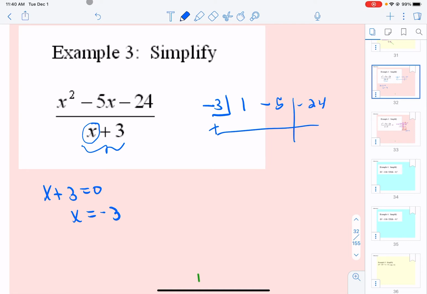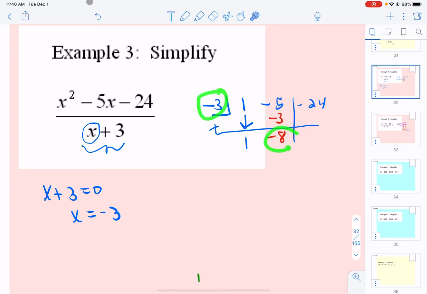Now, to finish off our box, before we actually do any math, you're just going to set this box up like this every time. We're going to put a little arrow under the first coefficient and bring it down. Okay, so now we've set up the box, so now let's do the math. We're going to multiply these two, and then we're going to write our multiplication answer right there. So we're going to multiply, write it down. So multiply, write it down, and then add these up.